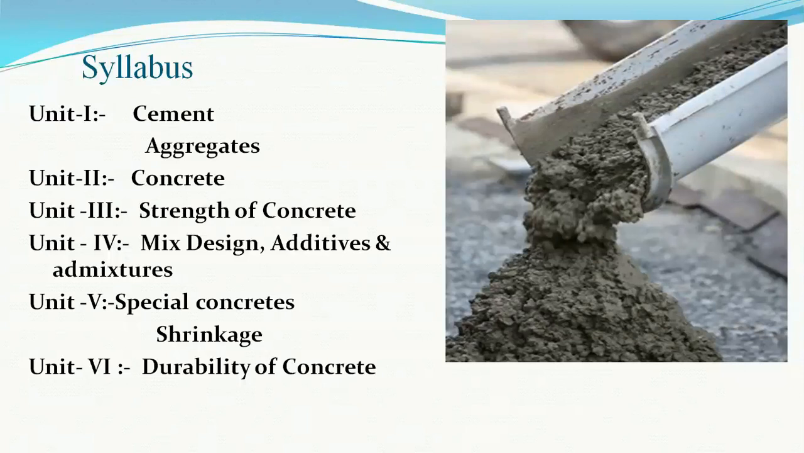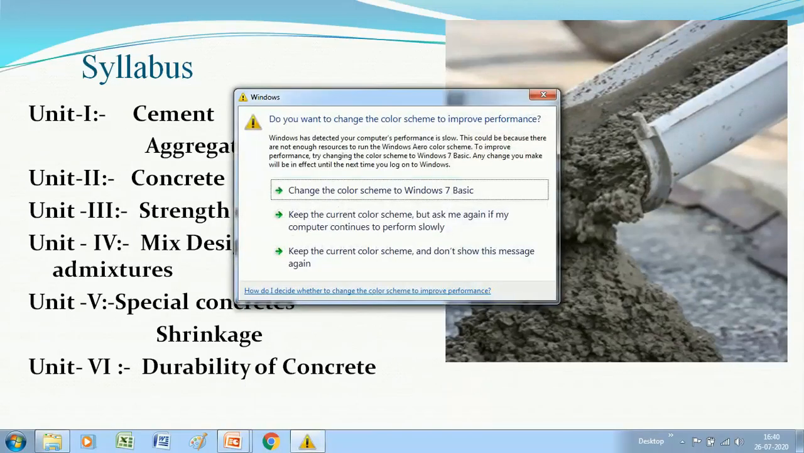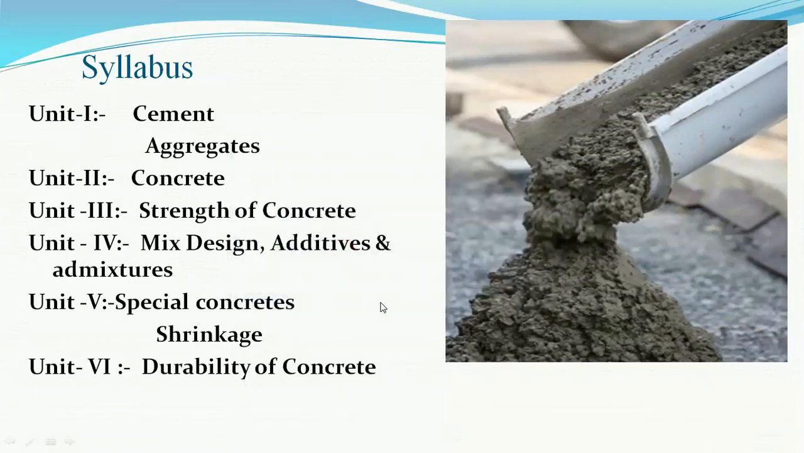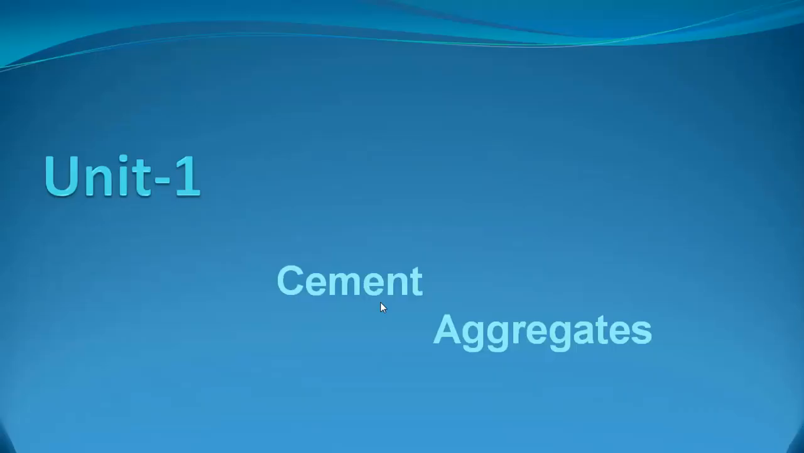In short, the syllabus for the third semester is Unit 1 contains cement and the aggregates. Unit 2 is regarding the fresh concrete, manufacturers, its quality control, etc. Unit 3 contains the strength of the concrete. Unit 4 regarding the mixed design procedures of the concrete, additives and admixtures. Unit 5 contains special types of the concretes, shrinkage, one of the property of the concrete, and Unit 6 deals with the durability of concrete.